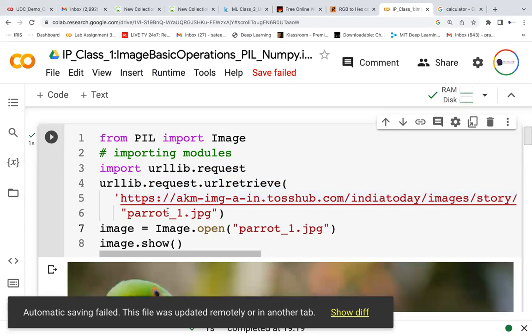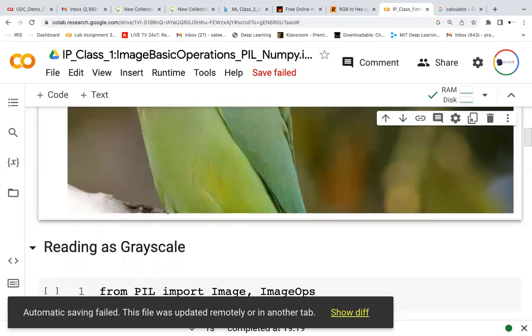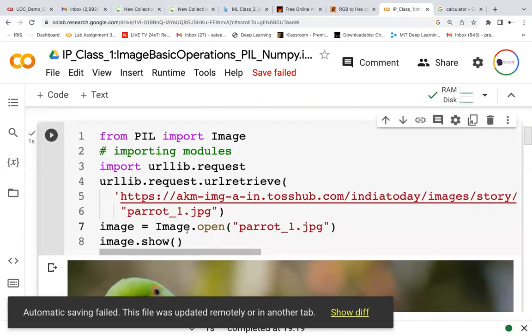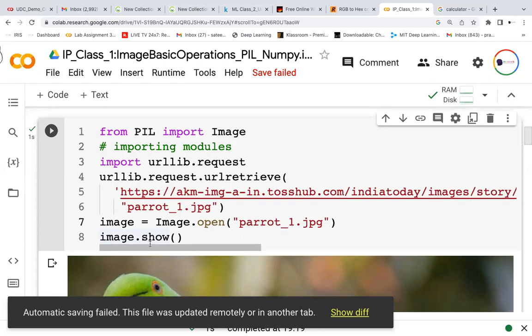The second is the file name it should be stored as. And then I'm trying to display that. I have read it, then I have shown it. So you can use it from a URL. Any question? So from your local system and from the URL, these are the basic operations you will be doing whenever you do image processing.